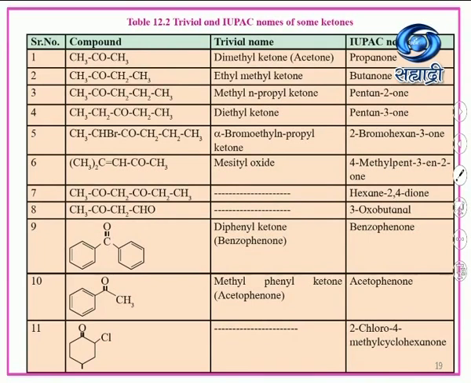So cyclohexane, and here a methyl group is attached, and a chloro group also. Okay, so common name is not there, but IUPAC name is 2-chloro. At carbon number 2 there is a chlorine group, and at 4 position there is a methyl group. So 2-chloro-4-methylcyclohexanone. So today we'll stop here.